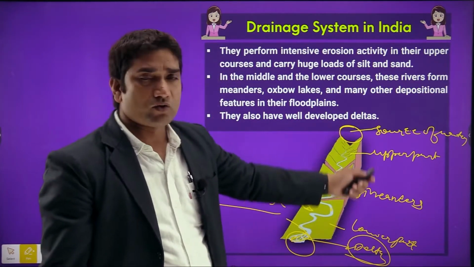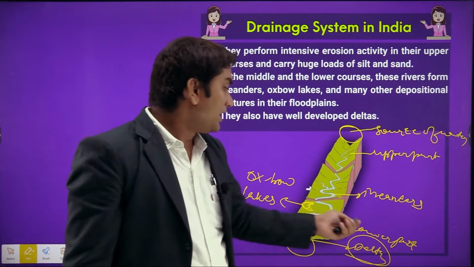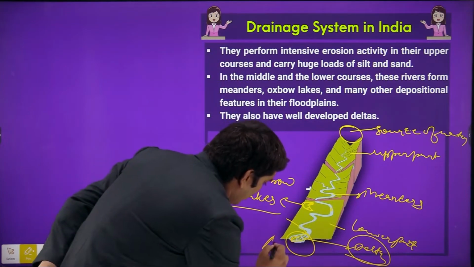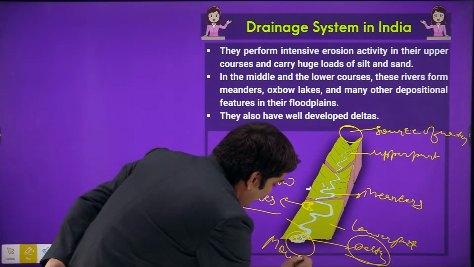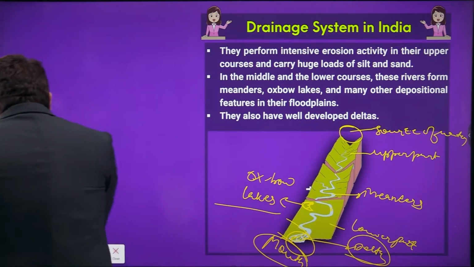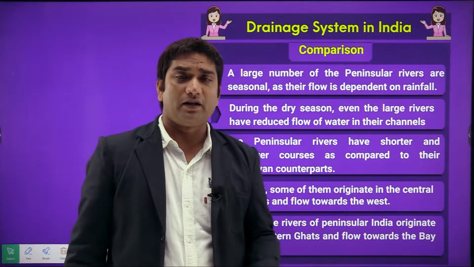So the upper part, that is the source of water, then we can say upper lands, then we have meanders, then oxbow lakes, then the lower part, and at the end we can call it the mouth of the river. So this is basically the end part of the river, right? So now, these are the basic features of, we can say, Himalayan rivers.